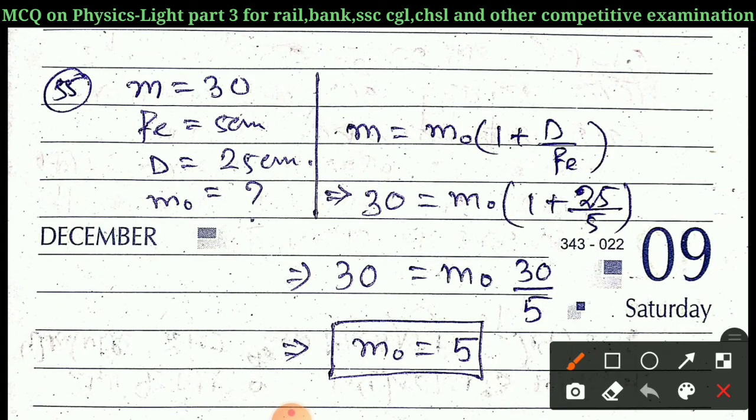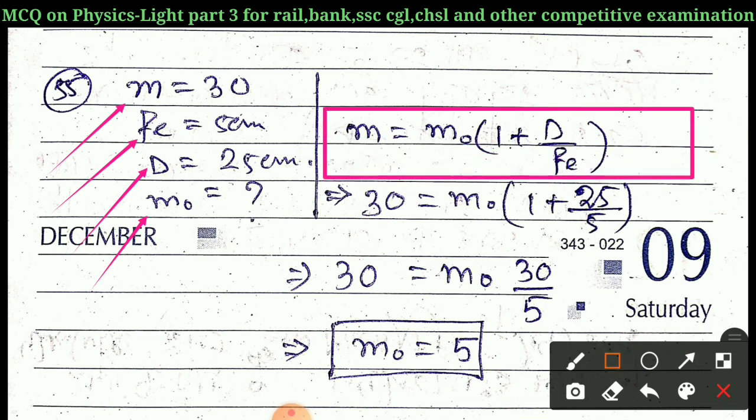Here is the solution. In the question, given that M equals 30, FE, the focal length of the eyepiece, is 5 cm and D, the least distance of distinct vision, is 25 cm. We have to find the magnifying power of the objective. For a compound microscope we know the formula M equals M naught times (1 plus D by FE).